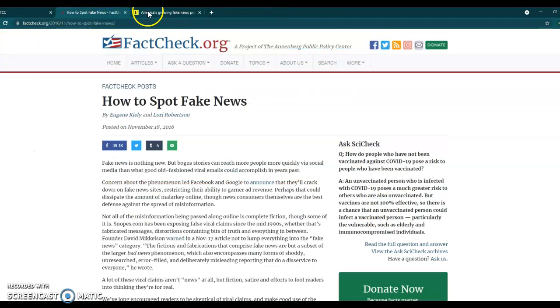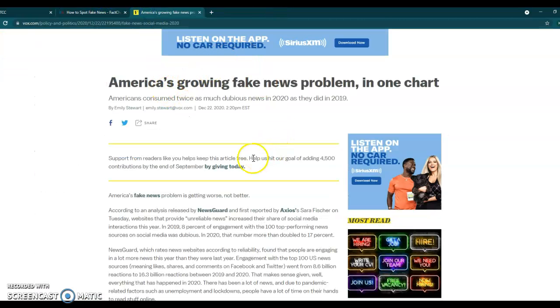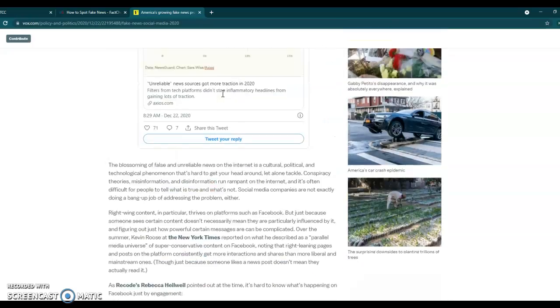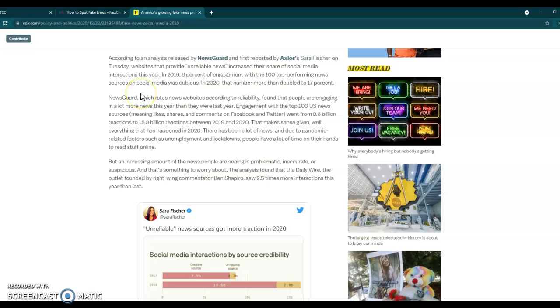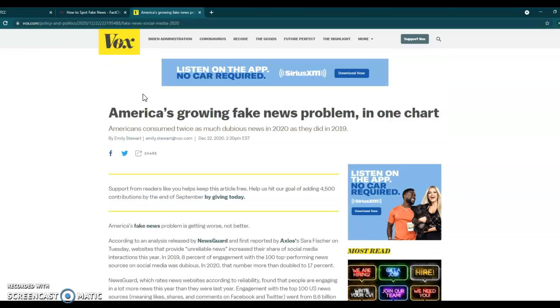So I have 2 articles here that I'm willing to look into. And this is where I would start the evaluation process. I would pick one of them and I would say, you know what? I like the information. I'd read it. I like the information in this one. This is the one I'm going to evaluate. And then you would go through the process of actually evaluating it to see if it's good.